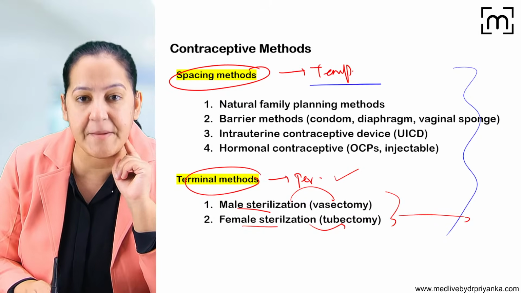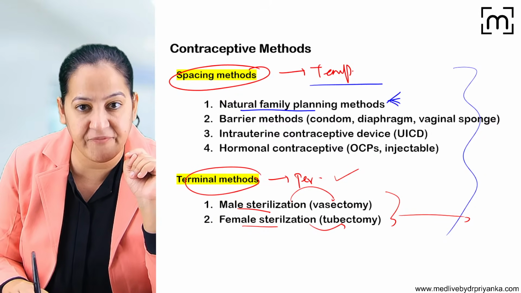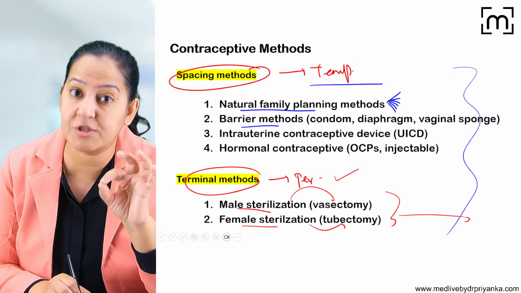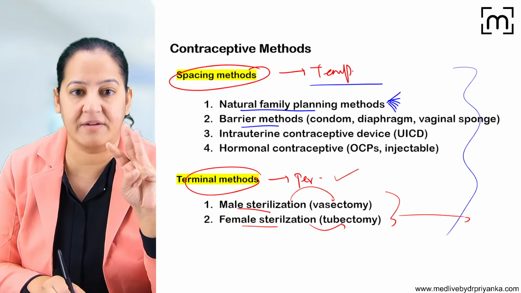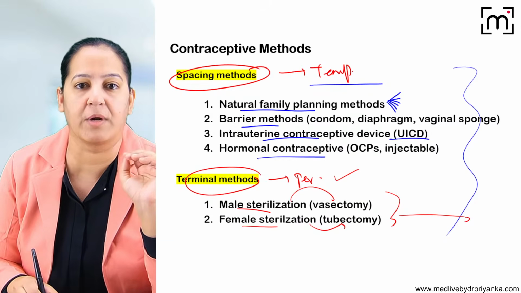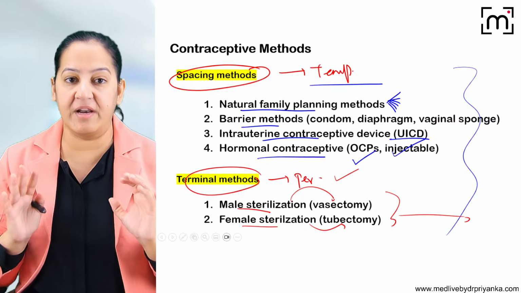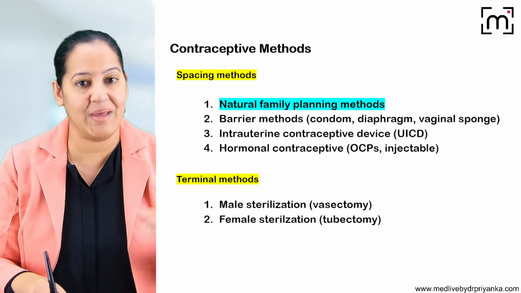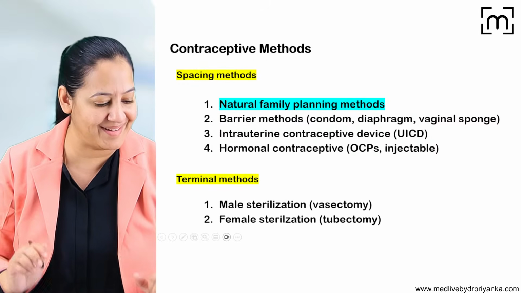The spacing methods are the temporary methods. There are 4 types of spacing methods. The natural methods, of which there are 7 types, and we will discuss all of them. The second is the barrier method, which is the most commonly used method in India as well as in the world. The various types of barrier methods we will discuss one by one. The third is the IUCD, intrauterine contraceptive devices. And the fourth is hormonal, in which oral pills and injectables are there. So one by one, we will see all the spacing methods. Can we start? So let's start the spacing methods. In this sequence only, we are going to discuss all about the contraceptive devices one by one.